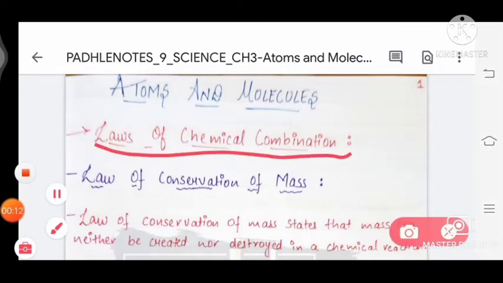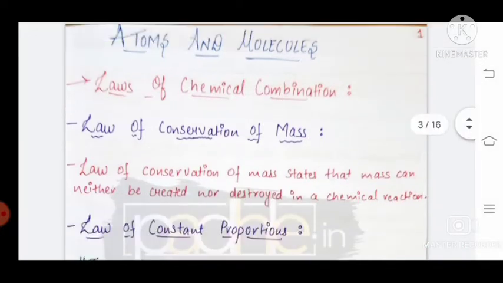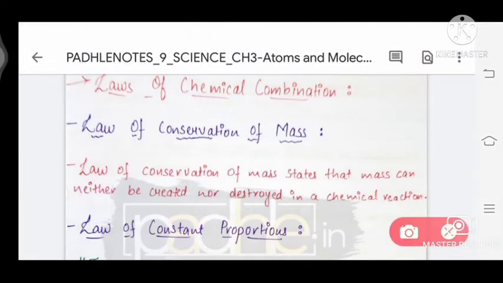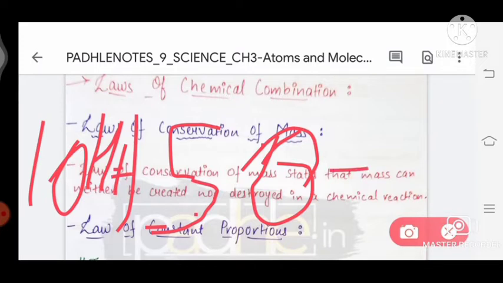Firstly, what is the law of chemical combination? There are two laws of chemical combination. The law of conservation of mass states that mass can neither be created nor be destroyed in a chemical reaction. It means if we react 15 gram of oxygen with 10 gram of hydrogen, then the product we take is 25 gram.